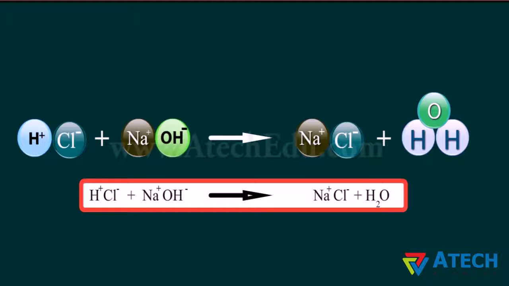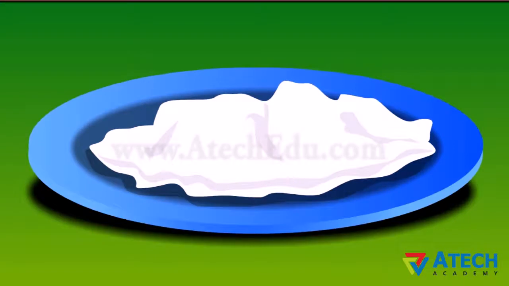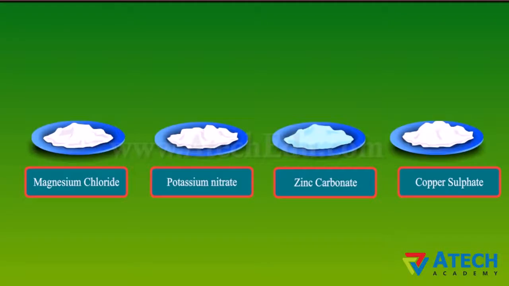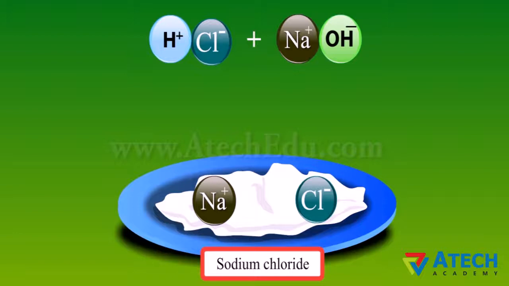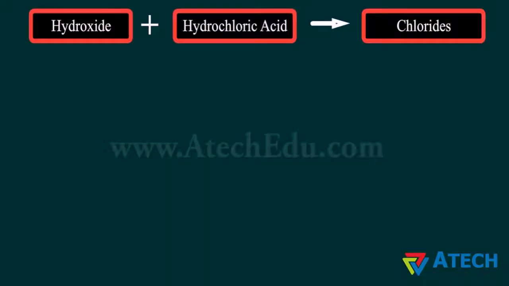Salt like sodium chloride is edible. Other salts like magnesium chloride, potassium nitrate, zinc carbonate and copper sulfate are useful in many ways. Any salt formed will have a cation and an anion. In sodium chloride, Na is a cation and Cl is an anion. Salts usually get names from the acids which take part in the reaction.